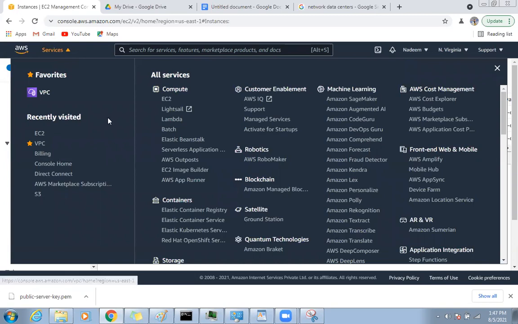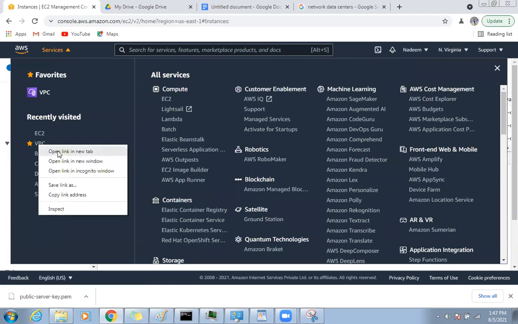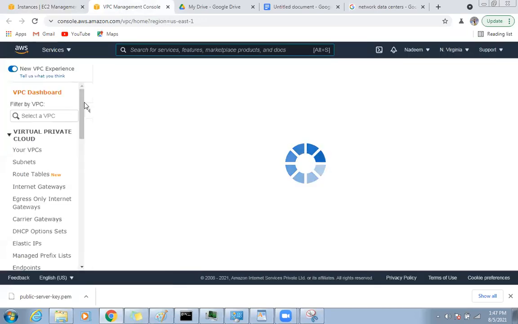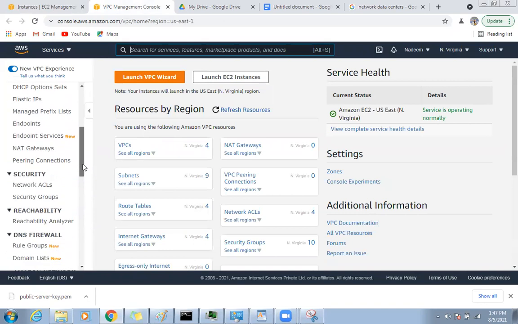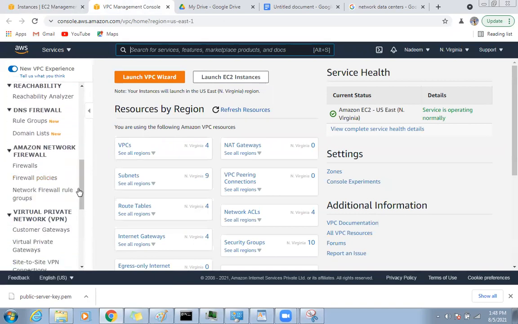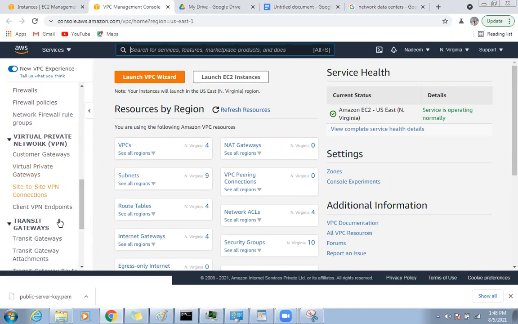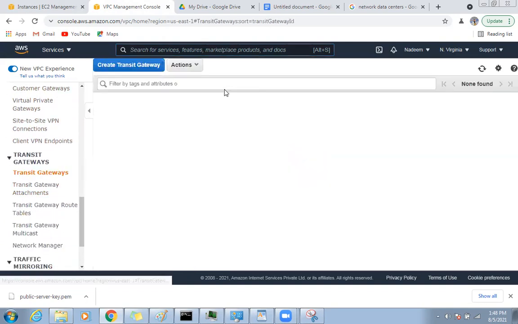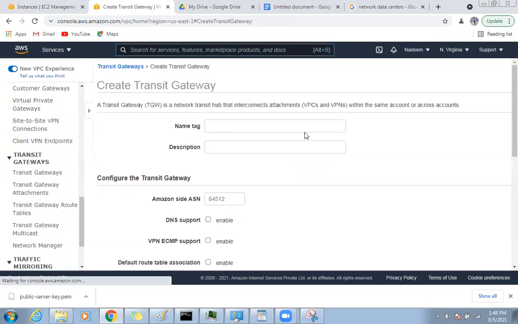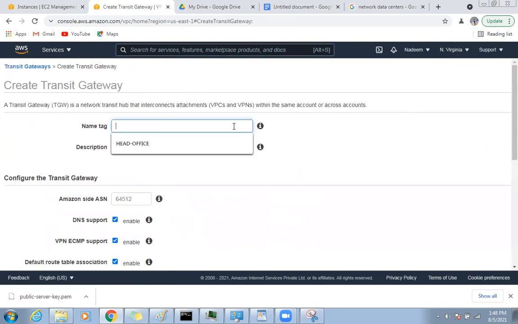I will move back to the VPC and open it in another tab. We'll save our time here and we will create a transit gateway to communicate among those instances. So how to create a transit gateway? The first thing, transit gateway. Okay, create transit gateway.